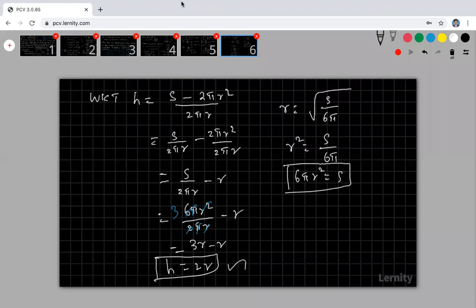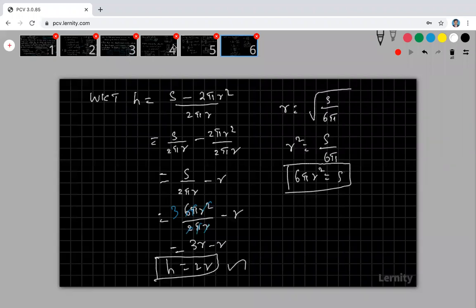Are you okay? Any doubt? Students, if you have any doubt, please ask your doubts. Yes, Vimal, we are taking only closed. Vimal, we are taking only closed right circular cylinder. This is closed one only, Vimal.